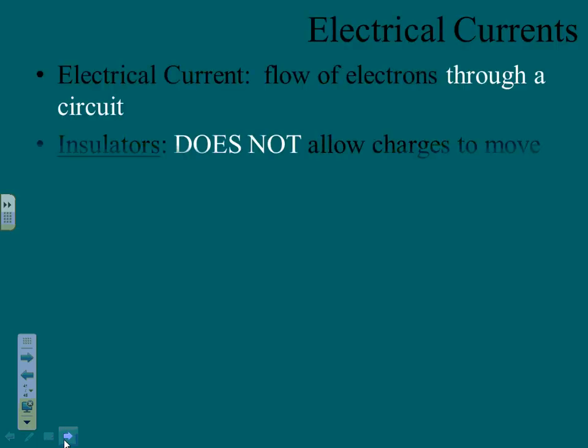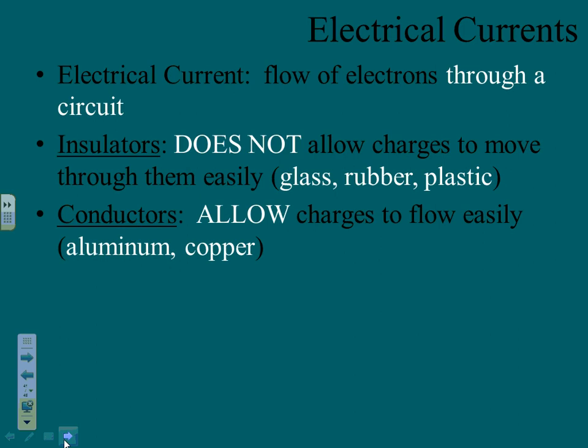All right. Electrical currents. An electrical current is a flow of electrons through a circuit. Insulators do not allow things to flow. That's why our wires are covered with rubber, because if they weren't, we'd all be electrocuted all the time. Conductors allow them to flow easily.